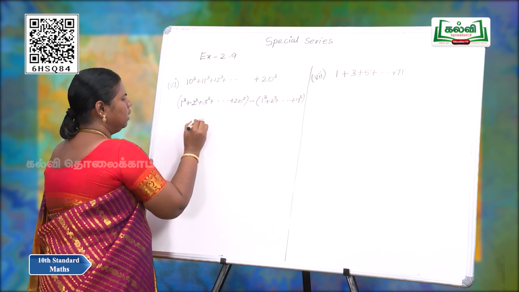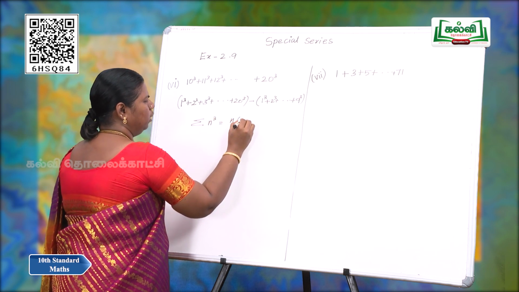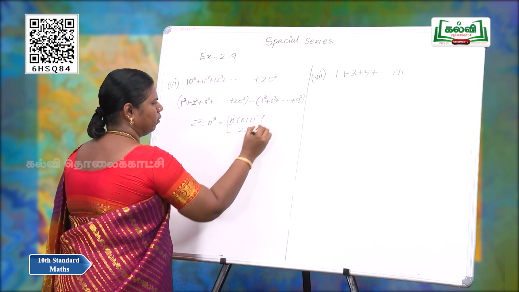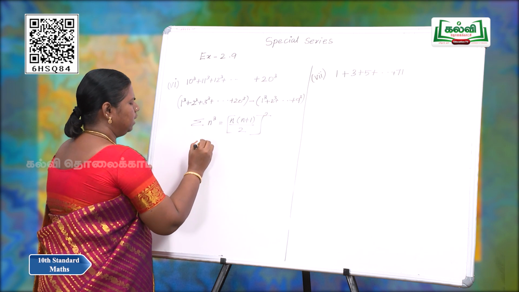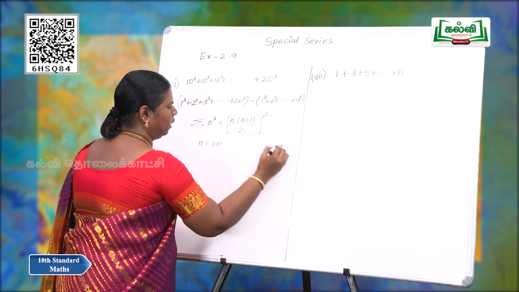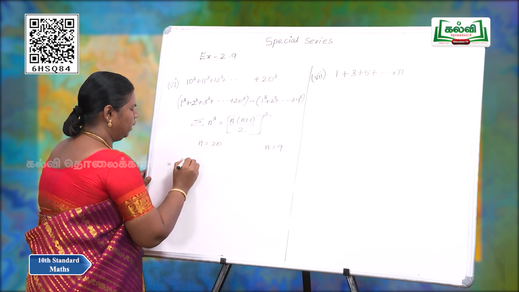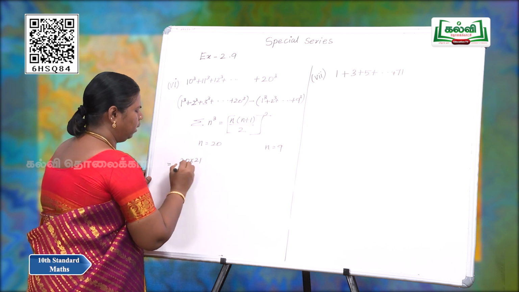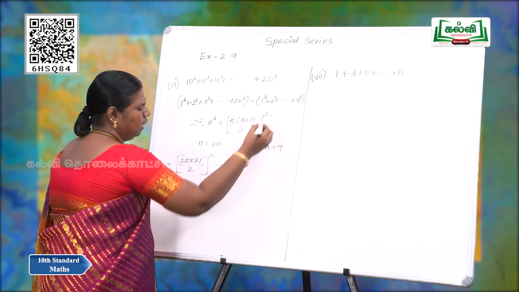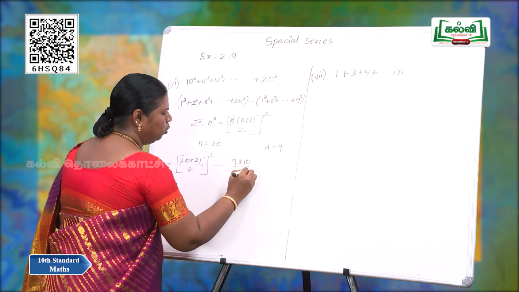So, we have summation n cube is equal to n into n plus 1 by 2 the whole square. In the first bracket n is equal to 20, in the second n is equal to 9. So, substitute in the formula: in the place of n we have 20, the next number is 21, by 2 the whole square, minus n is equal to 9, next number is 10, by 2 the whole square.